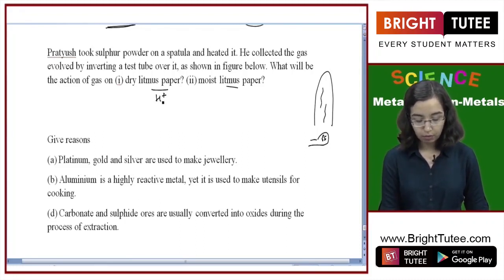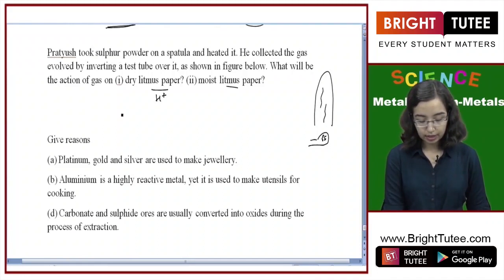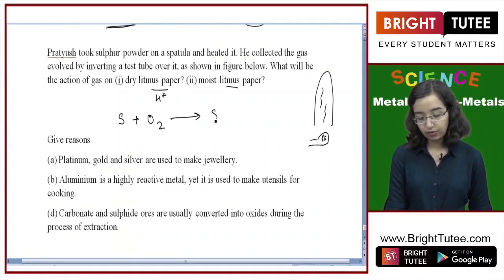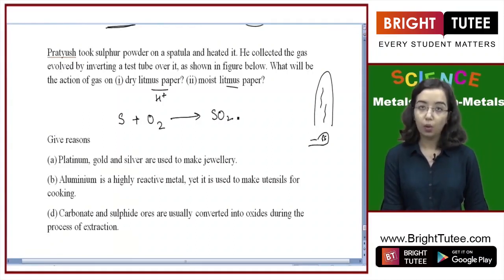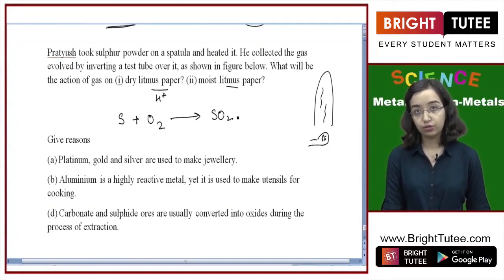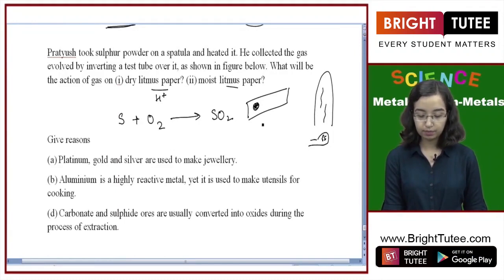Now what will be shown in a moist litmus paper? Firstly, let's see sulfur. So sulfur is heated in the air, that means in presence of oxygen. So it is likely forming one of the oxides. We know that the oxides of metals are basic, and the oxides of non-metals on the other hand are acidic in nature. So because it is an acidic oxide, when a blue litmus paper which is moist is brought near it, then it will turn red.